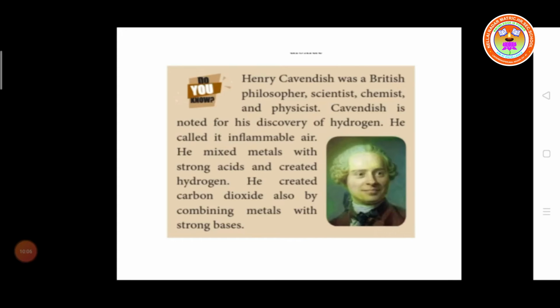Henry Cavendish was a British philosopher, scientist, chemist and physicist. Cavendish is noted for his discovery of hydrogen. Hydrogen is an inflammable air. He mixed a metal with a strong acid and created hydrogen. Already we saw that example: zinc reacts with sulfuric acid and we get hydrogen gas. He also created carbon dioxide, combining with the metal to form a strong base.